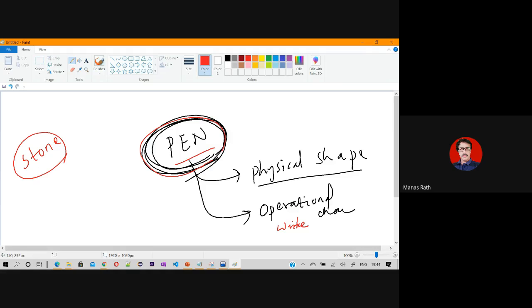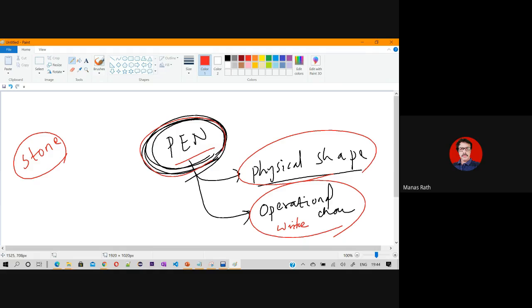If you are able to define the physical shape and the operational characteristics, then only you can tell that it is an object. Otherwise, it will be simply something which has no physical existence or which has no operational existence. So can you tell me the physical shape? Yes, physical shape is there. There is a geometry.